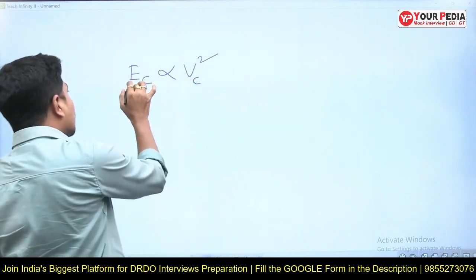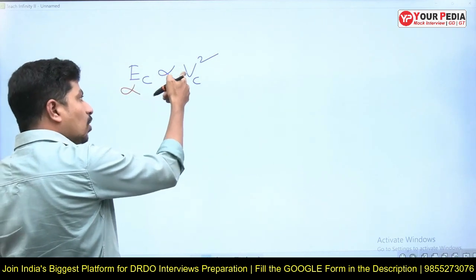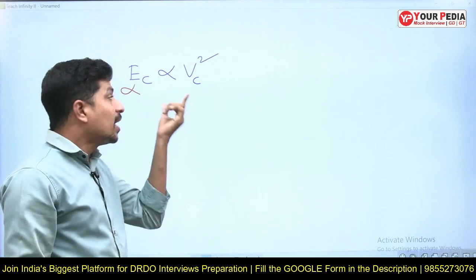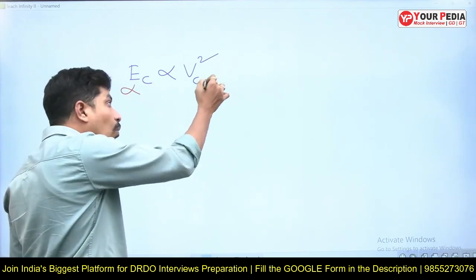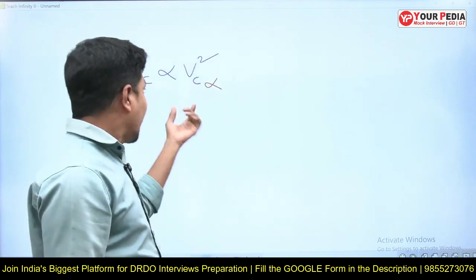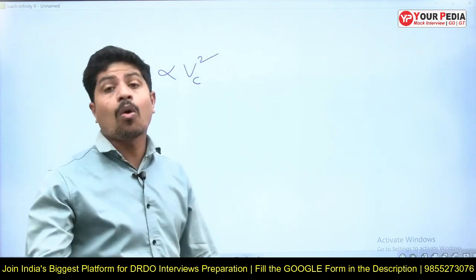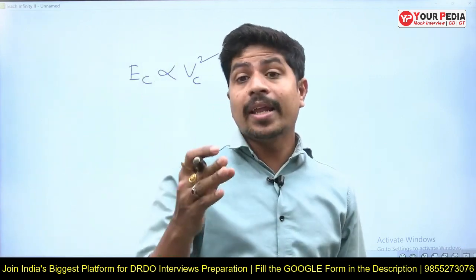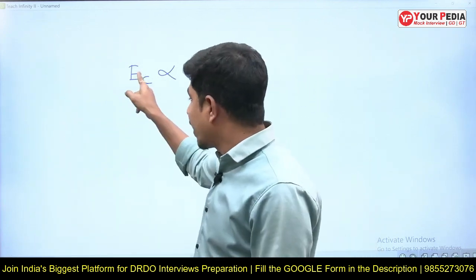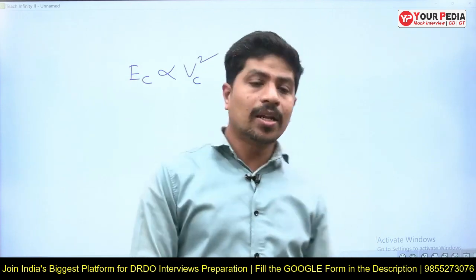This means it is not accepting a sudden change. If we want this one to change suddenly, anyhow that is not happening. From physics, we understand that energy will not change suddenly. Therefore, voltage across a capacitor also will not change suddenly. The energy of a capacitor depends on the voltage across it, and the energy of an inductor depends upon the current through the inductor. Energy of a capacitor will not change suddenly, therefore voltage across the capacitor will not change suddenly.